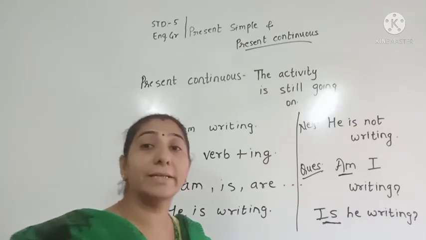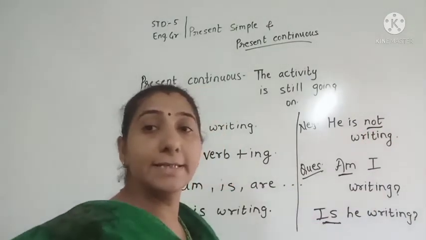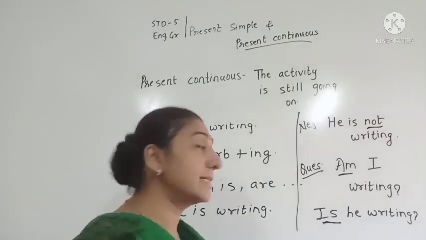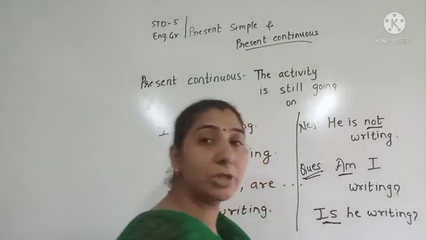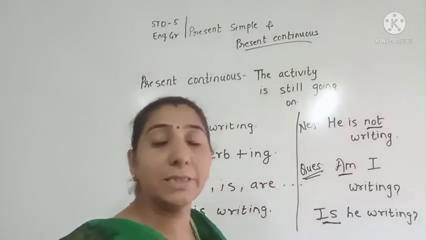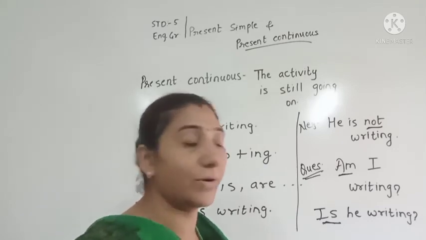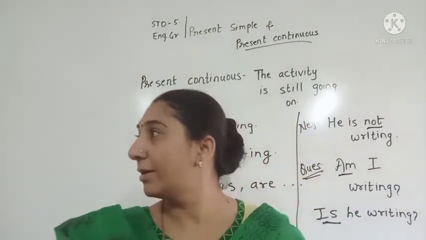Now how do we write it in negative sentence? We add not to the sentence. In the case of negative, we add not to the sentence. And in the case of question, to form a question, we take the linking verbs in front of the sentence. So am I writing? Is he writing? Okay.